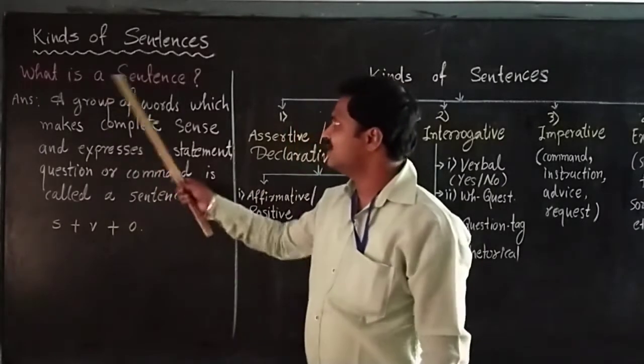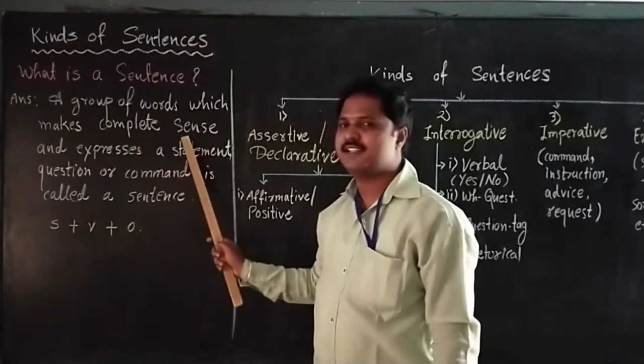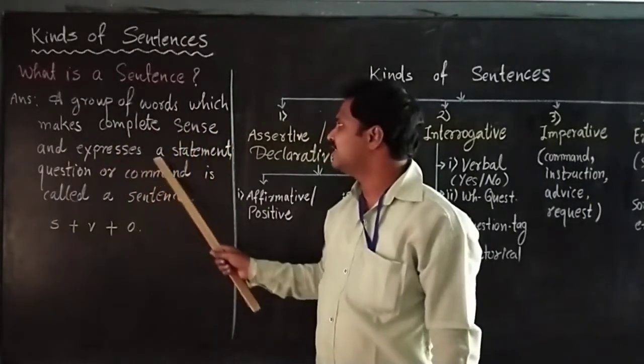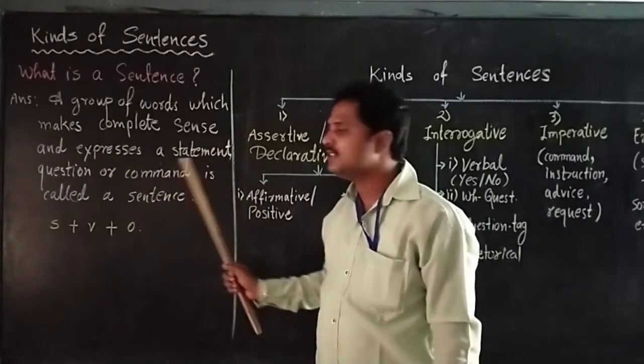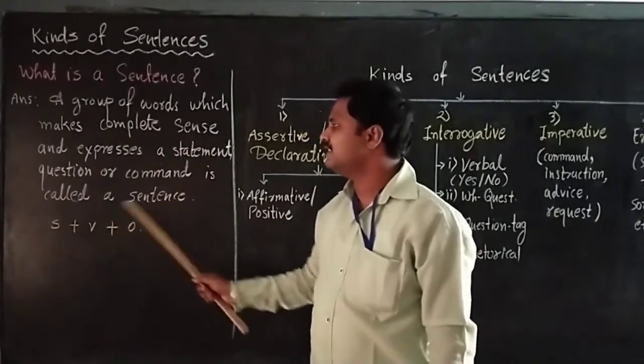Let us see what is a sentence. A group of words which makes complete sense. A group of words which makes complete sense and expresses a statement. The statement, we know, ends with a full stop. A question ends with a question mark. A command is called a sentence.